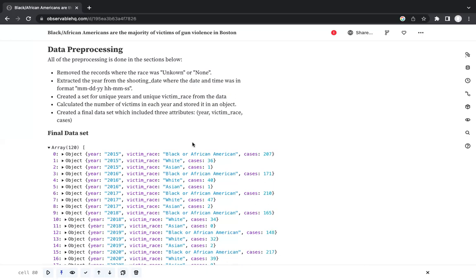Then we calculated the number of cases for each race, grouped it by the year, and created a final data set which includes three attributes: the year of the incident, the victim race, and the number of cases for that particular race.